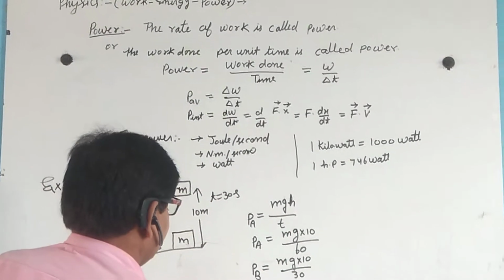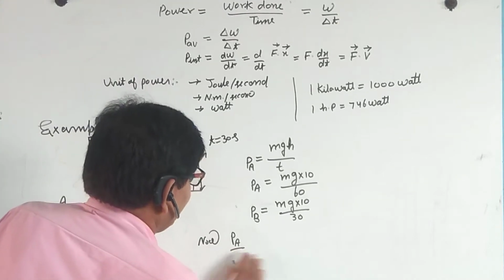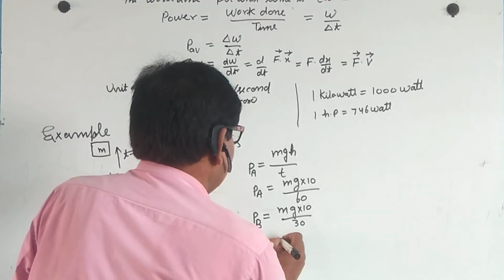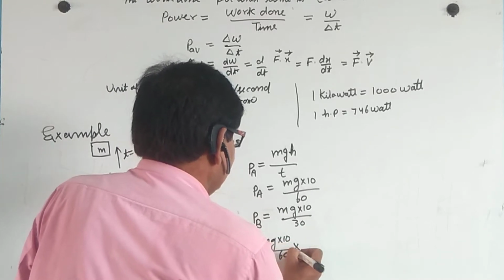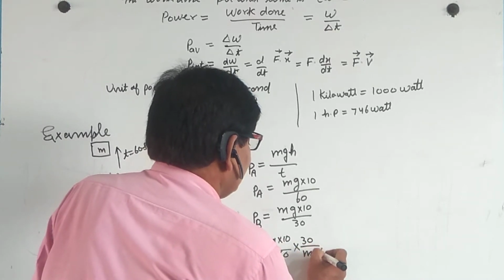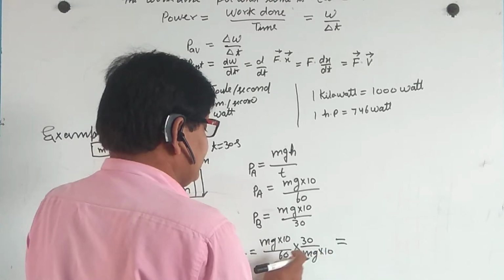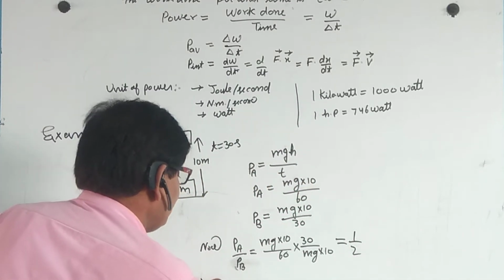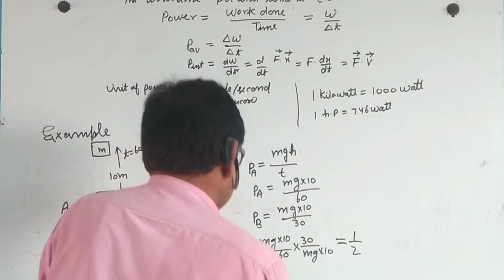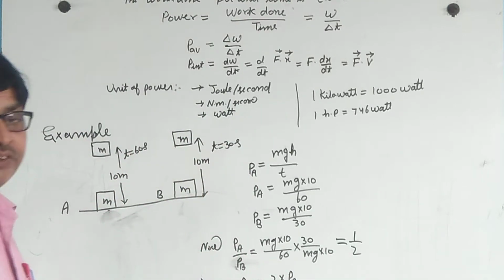Now power of A divided by power of B equals mg into 10 divided by 60, over mg into 10 divided by 30. Here mg cancels, 10 cancels, and this comes to 1 by 2. So power of B equals 2 into power of A.